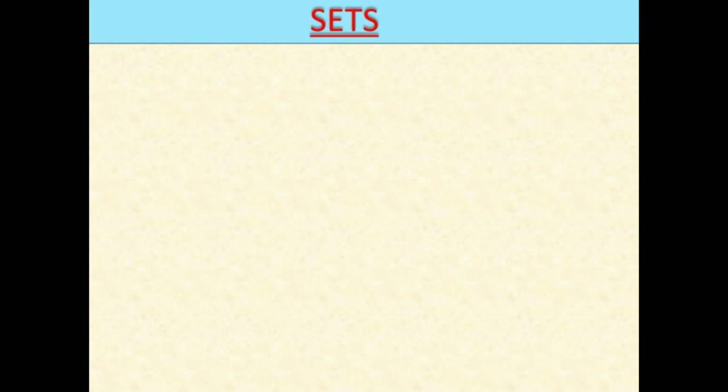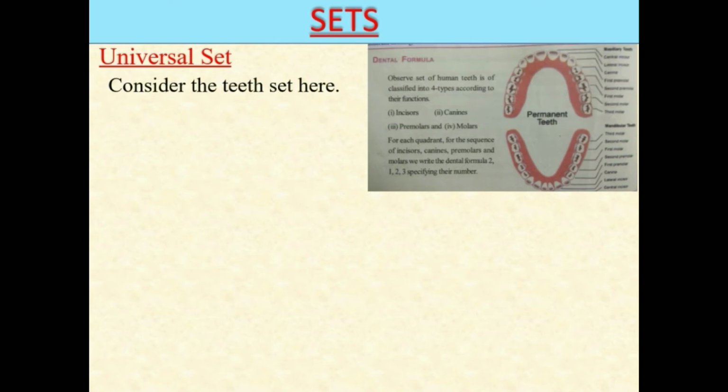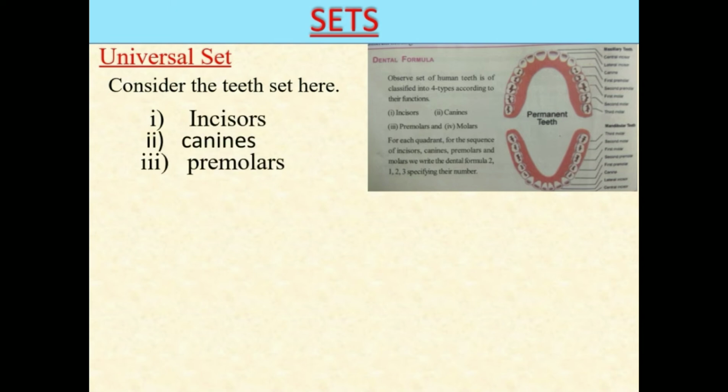The next one is universal set. Let's consider the teeth set here. You can observe this in the beginning of the chapter. In this, the teeth set is divided into 4 groups. They are incisors, canines, premolars, and molars. These 4 groups are also sets themselves.